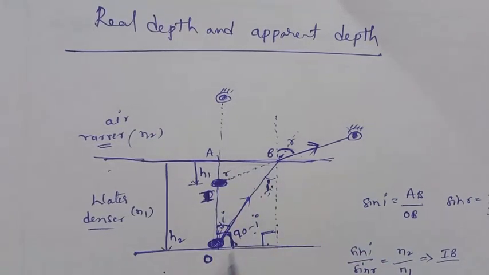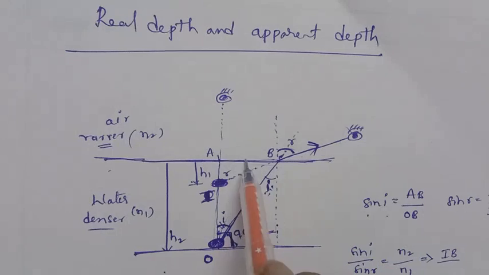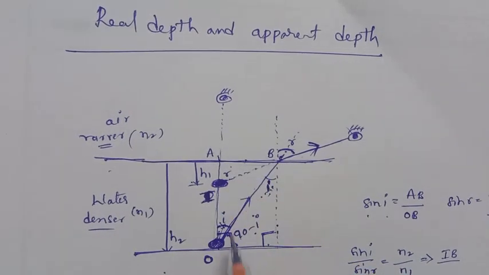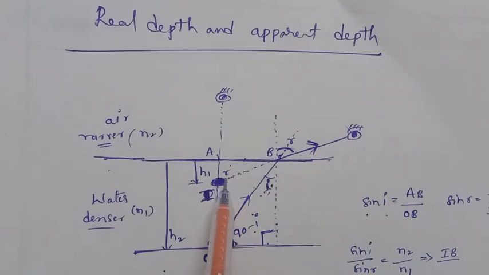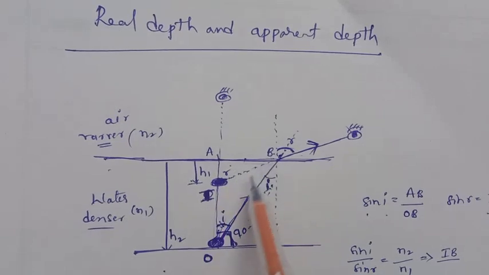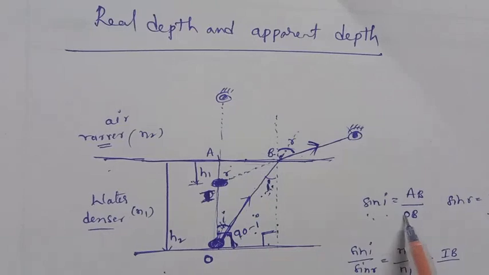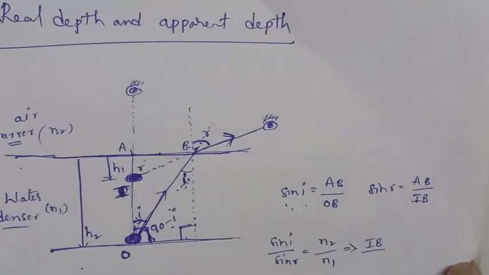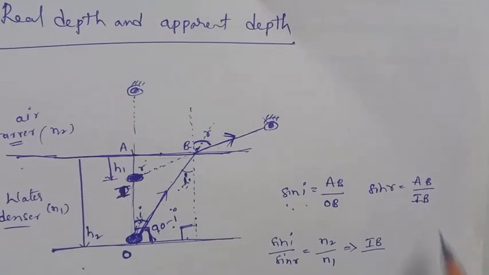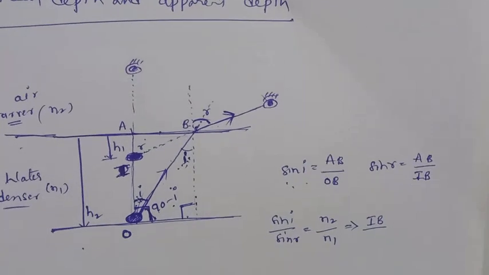From the first triangle, sin i is equal to opposite side by hypotenuse, which is AB by OB. Similarly, sin r is equal to opposite side by hypotenuse, AB by IB. So what is the refractive index?